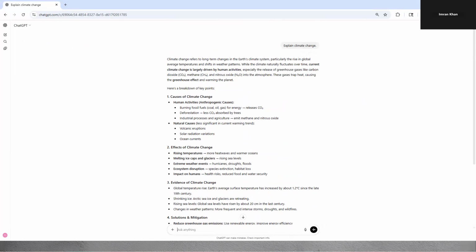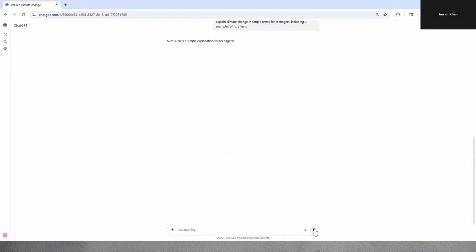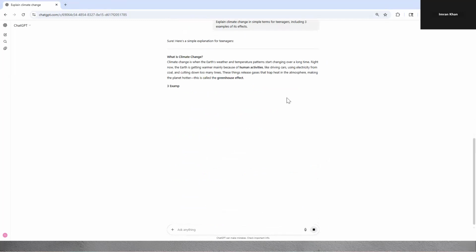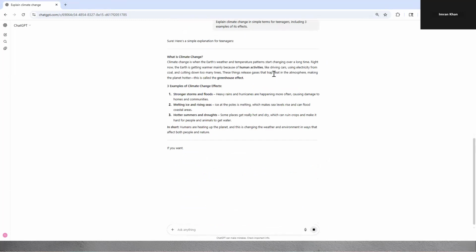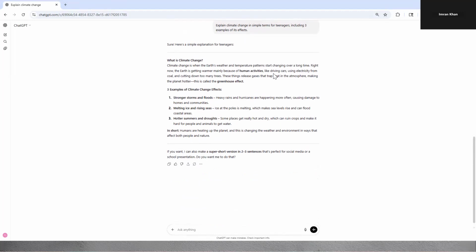Okay, now what I'm going to do is ask the same query again, but using a different prompt. Explain climate change in terms for teenagers, including three examples of its effect. Now, if you see, this answer is very generalized so that the teenager can understand.